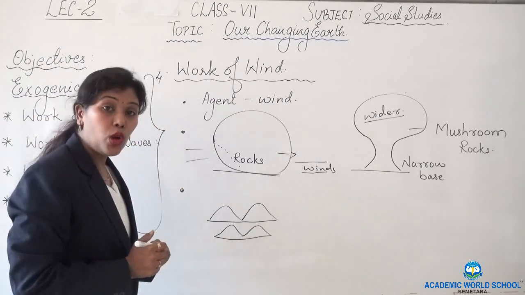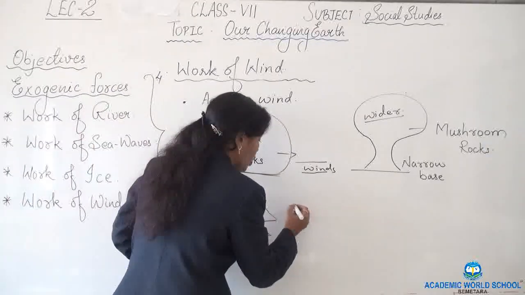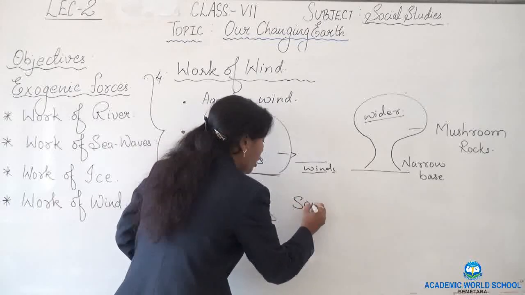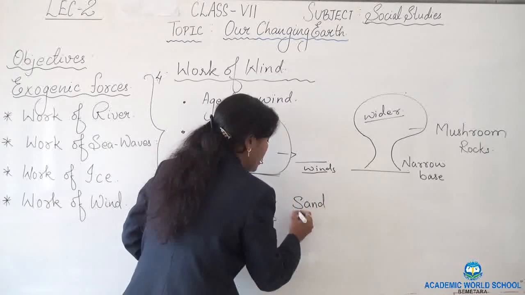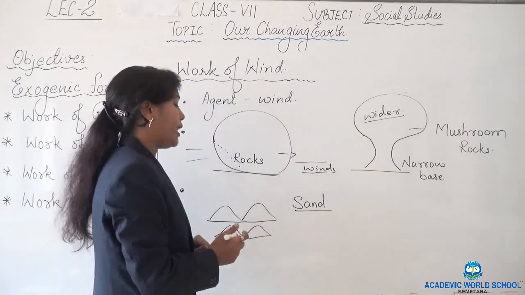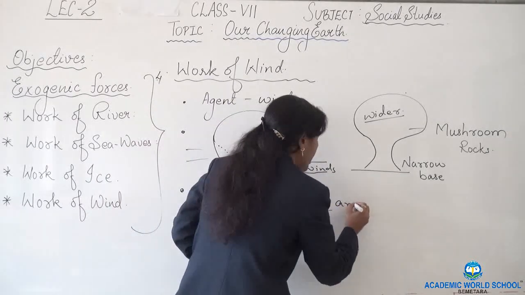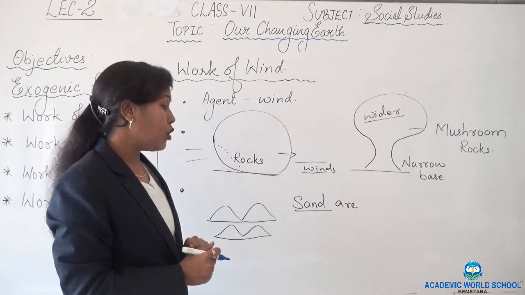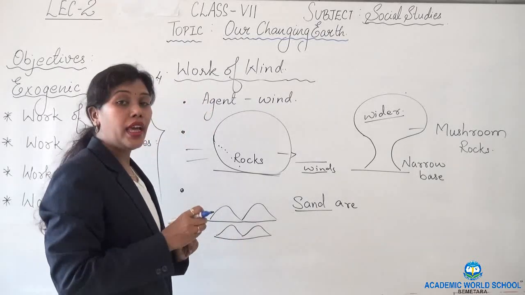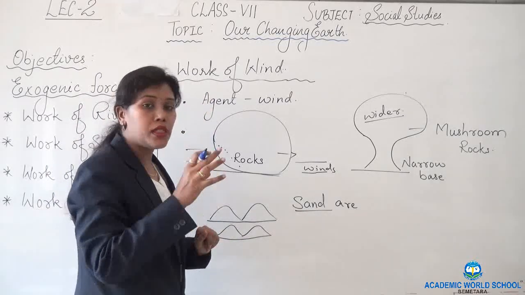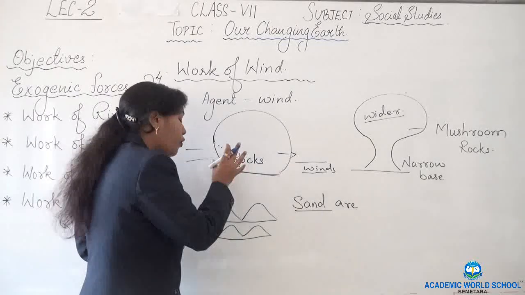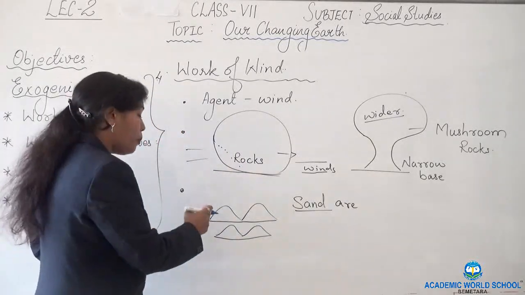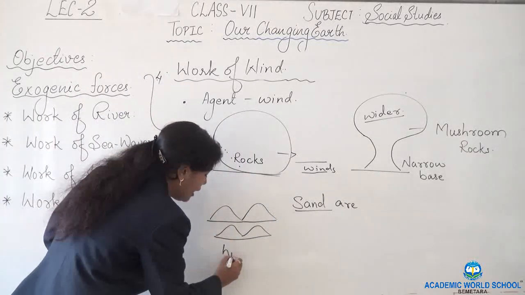When the wind blows, sands or small rock particles are transported with the wind from one place to another, and as soon as the wind stops blowing, all this falls at a particular place, forming a hill-like structure,